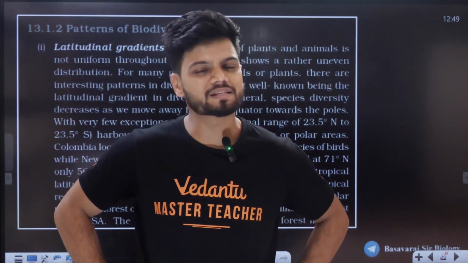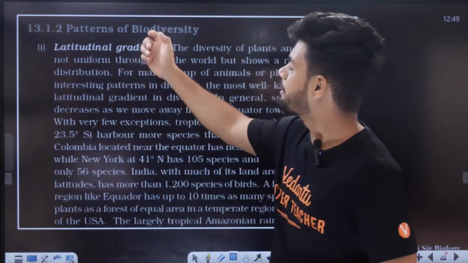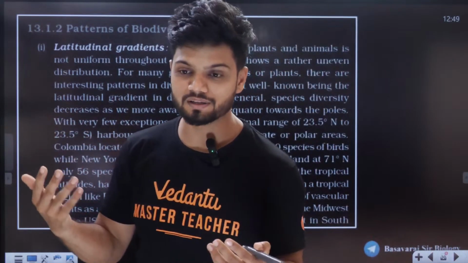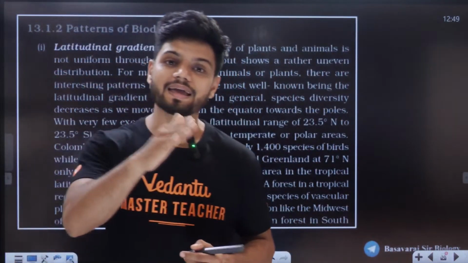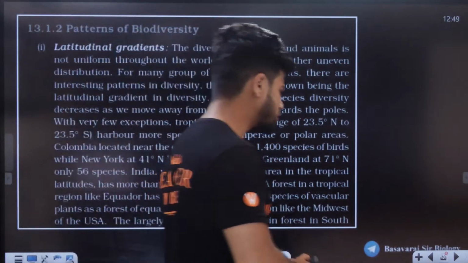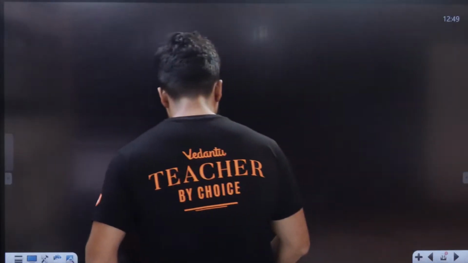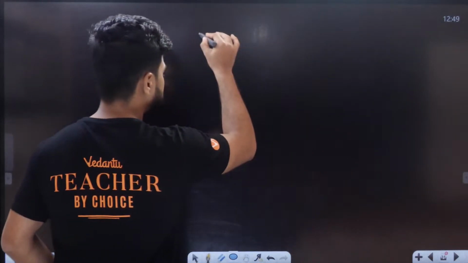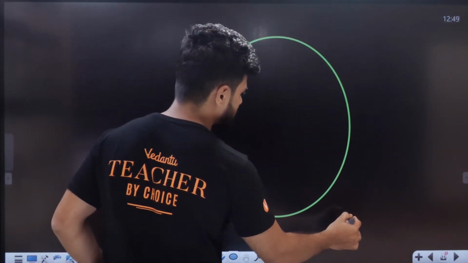Now, students, we'll study something called patterns of biodiversity. Like, how does the biodiversity change from area to area? Now, I'll give you a simple diagram. Students, let's say this is the Earth right here.